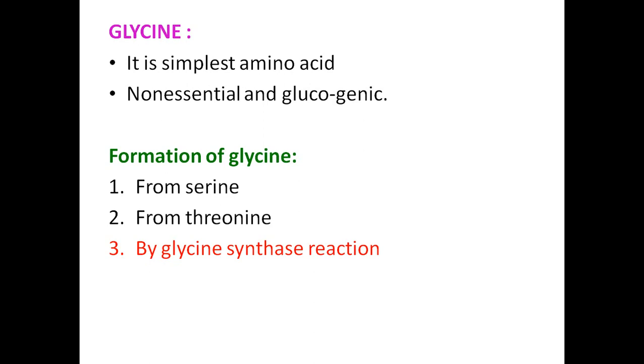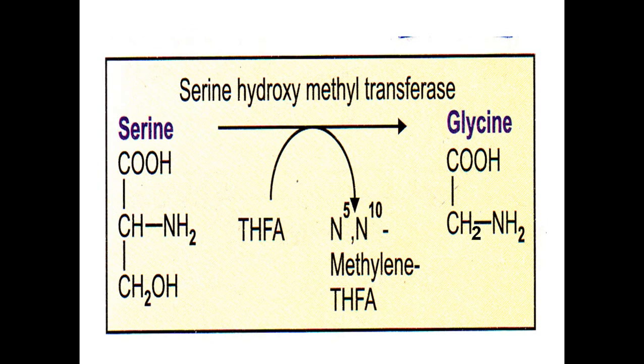Now formation of glycine takes place from serine, and from another amino acid called threonine, by the enzyme glycine synthetase. So glycine can be synthesized from two amino acids, serine and threonine. Both serine and threonine can synthesize glycine. That is why glycine is a non-essential amino acid. The synthesis of glycine is carried out by the enzyme called glycine synthase.